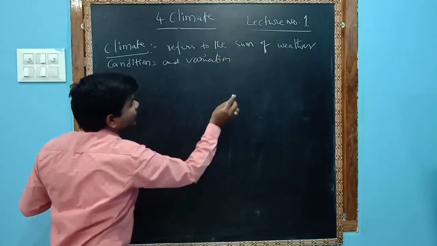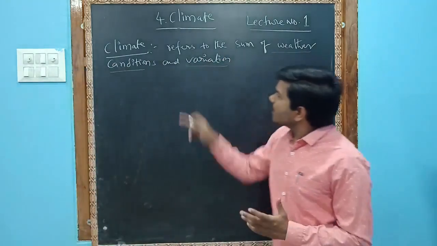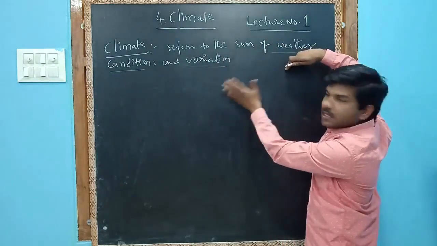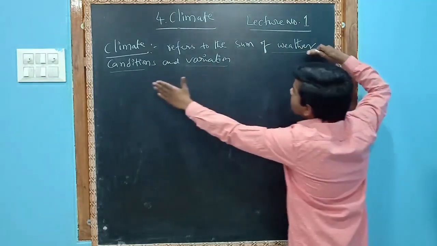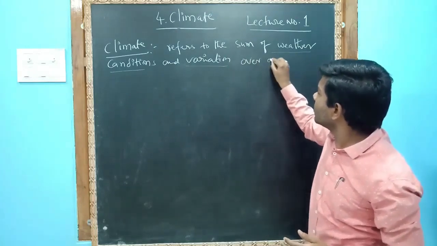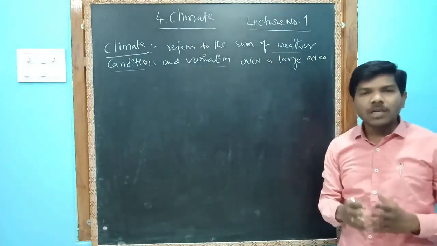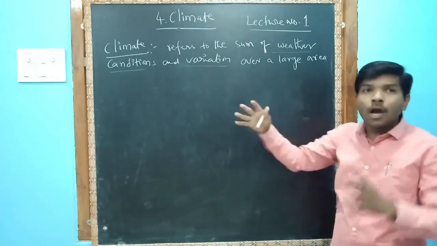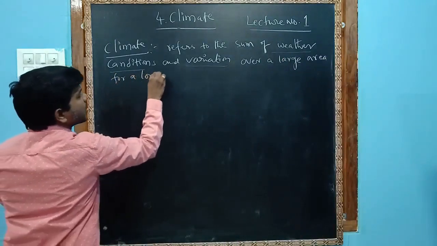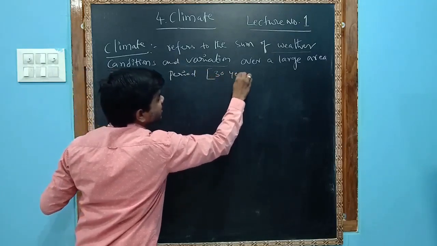Climate means the sum of weather conditions and variations over a large area for a long period. So how many years? 30 years.